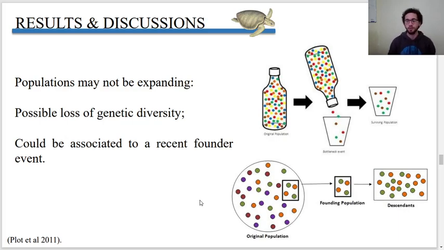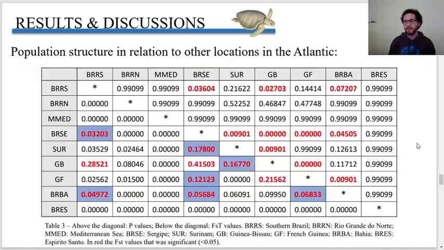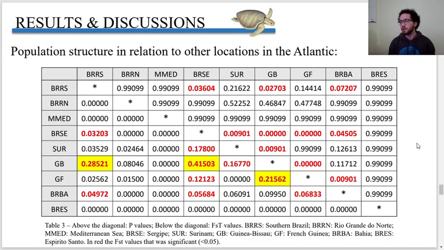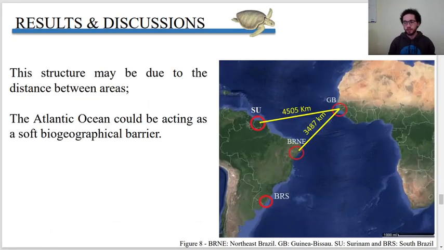In relation to the structure analysis, low and moderate genetic differentiation was observed in the rookeries in the southwestern Atlantic, and a large structure was observed between the southwestern and the southeastern Atlantic rookeries. These results indicate that the olive ridley populations within the southwestern Atlantic are somewhat connected, but have some structure with the eastern Atlantic.